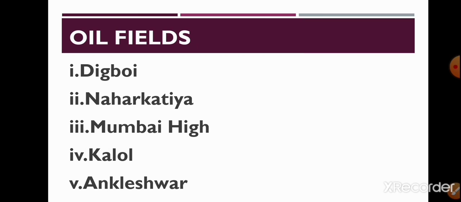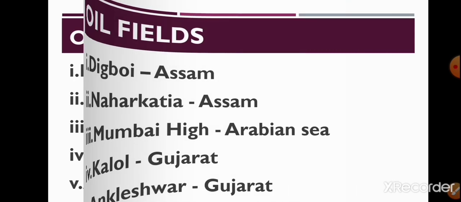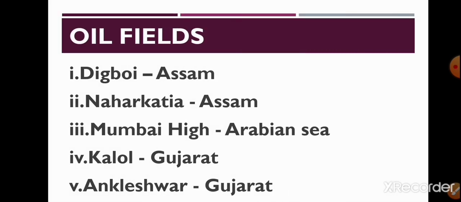Okay. First one Digboy. Second one Nahar Katia. Third one Mumbai High. Fourth Kalol. Fifth Ankaleshwar. Okay. Now Digboy is located in Assam. Nahar Katia also in Assam. Mumbai High in Arabian Sea. Okay. Fourth Kalol in Gujarat. Fifth Ankaleshwar also in Gujarat.